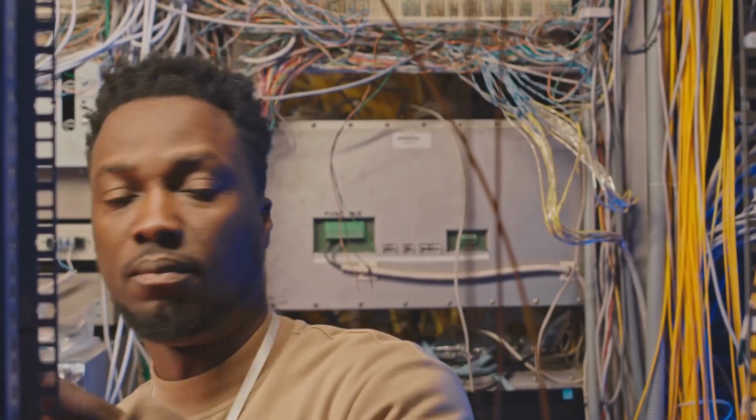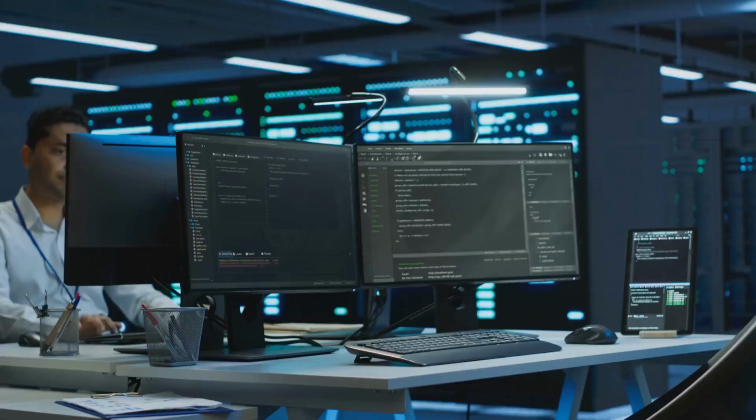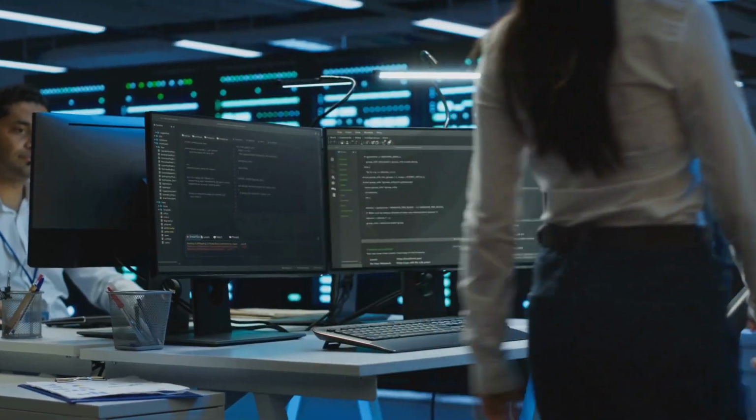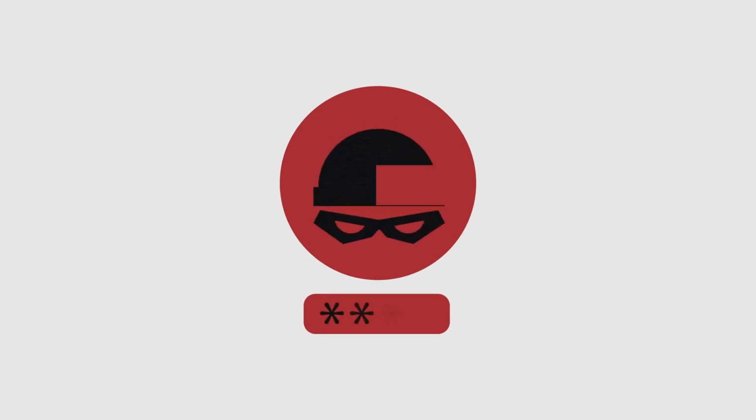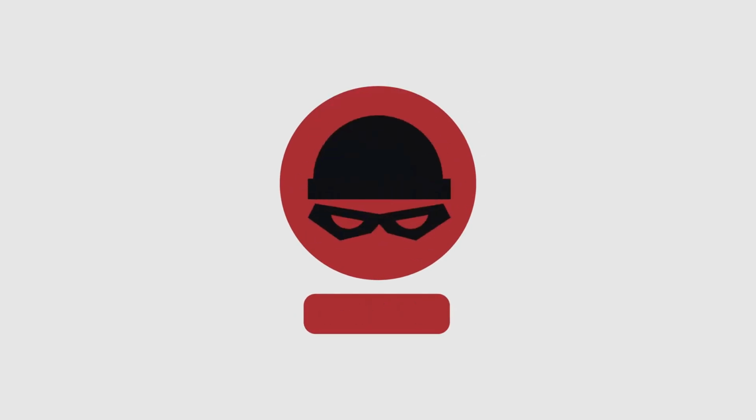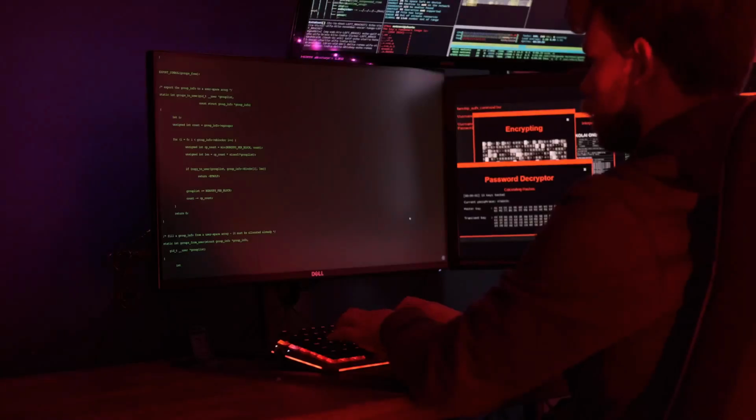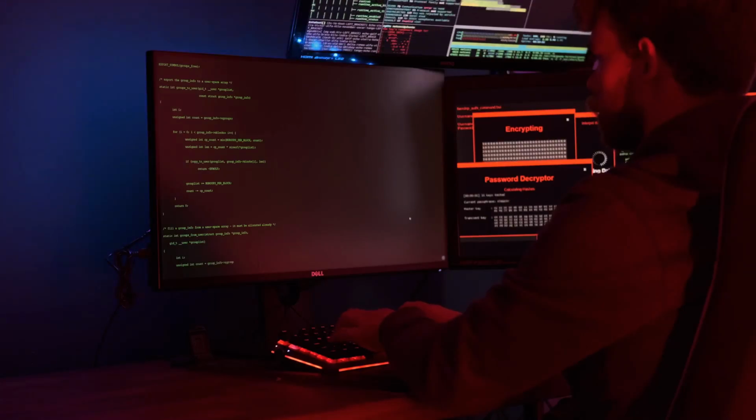Section 6. Data integrity, the foundation of trust. Data integrity ensures that data remains accurate and unaltered during storage or transmission. It's a critical component of the CIA triad, which also includes confidentiality and availability. Checksums are a common method for verifying data integrity.